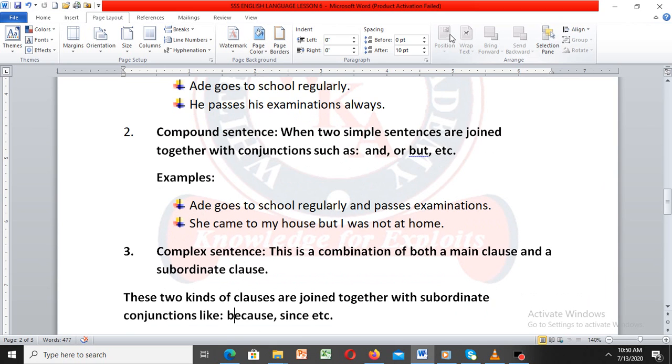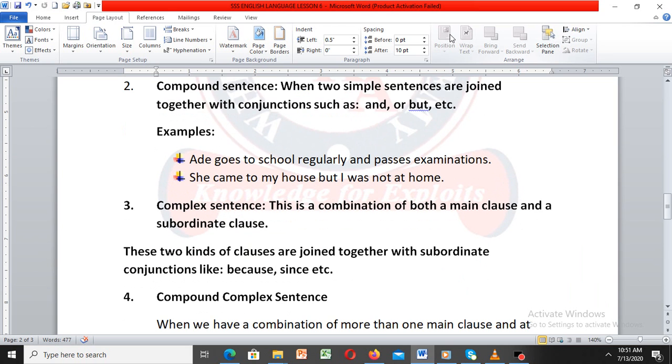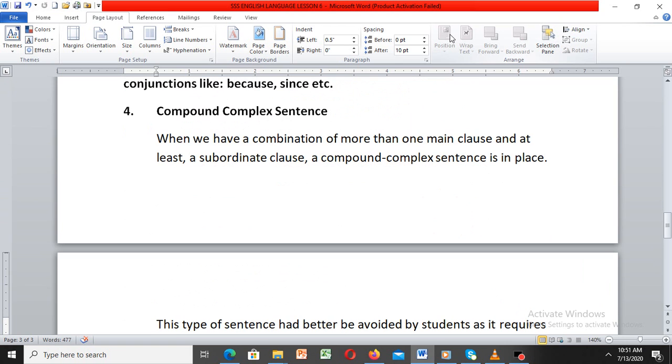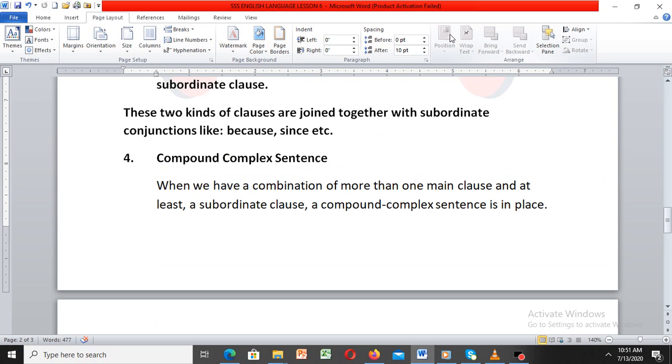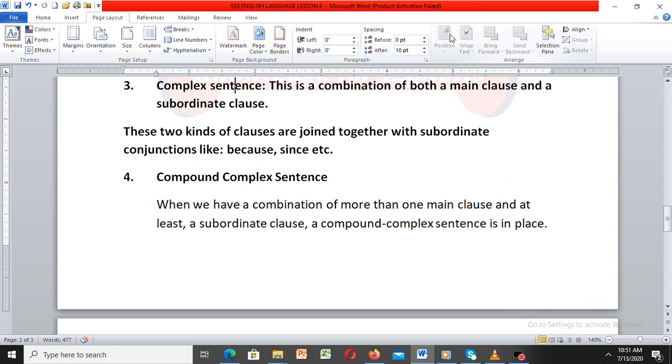Okay. Let's see number 3, complex sentence. This is a combination of both a main clause and a subordinate clause. These two kinds of clauses are joined together with subordinate conjunctions like because, since, etc. Okay?